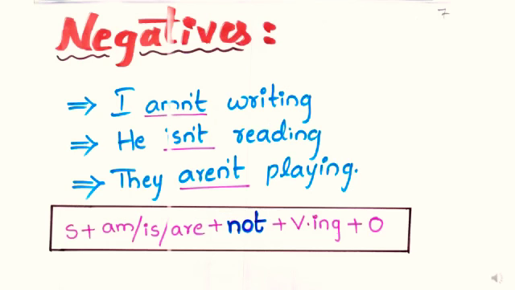Next, we will see negative sentences. To convert these sentences into negative sentences, we can add not just after the helping verbs, and also we can use their short forms. Here we see the structures and examples. I am not writing, he is not reading.